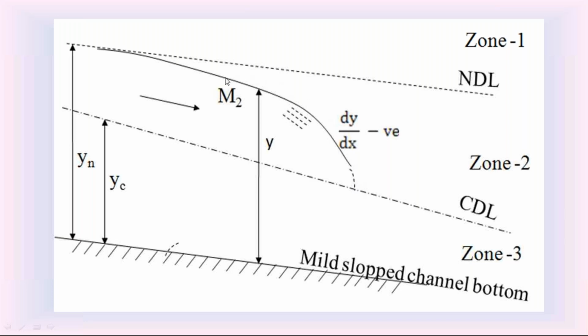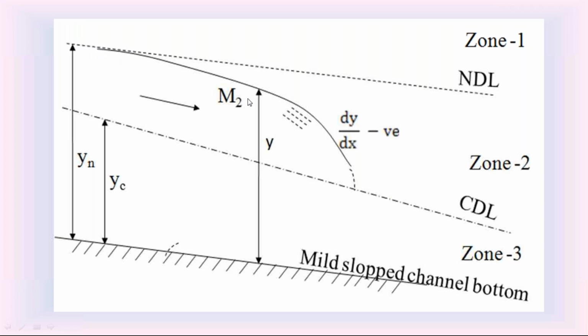So this is the characteristic of M2 water surface profile in the mild slope channel. The M2 water surface profile is in zone 2. The slope dy by dx of M2 water surface profile is negative, so it is a falling water surface profile. On the upstream side, depth of flow y is equal to yn, slope dy by dx is 0, so the M2 profile is almost horizontal or asymptotic to the normal depth line.